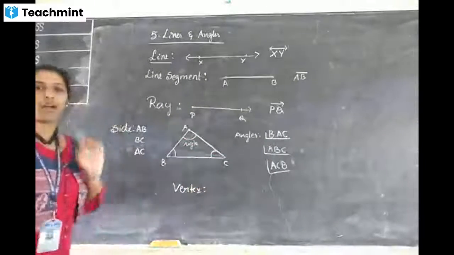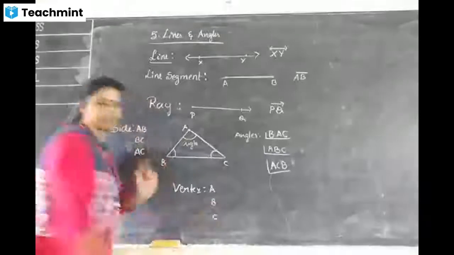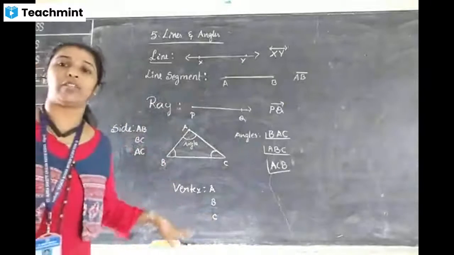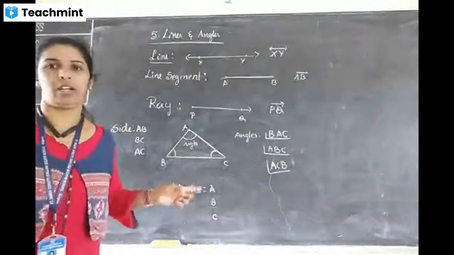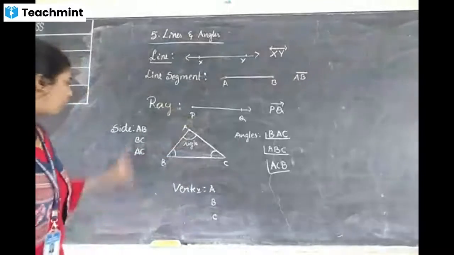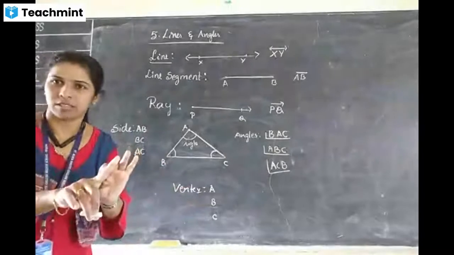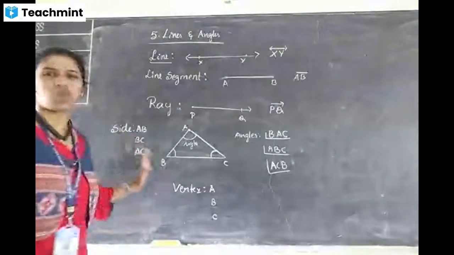One alphabet. A, B, C, the three together we call vertices. One means a vertex, whatever it may be. Understood the differences? Angle, side, vertex. You must know this correctly.